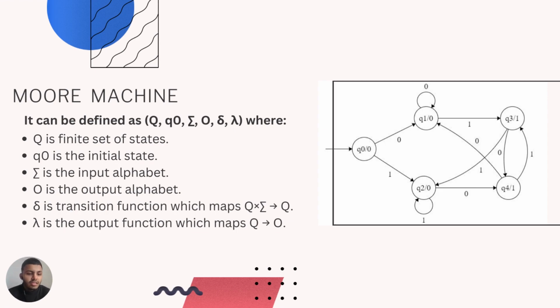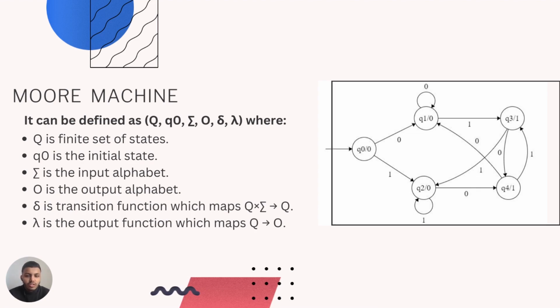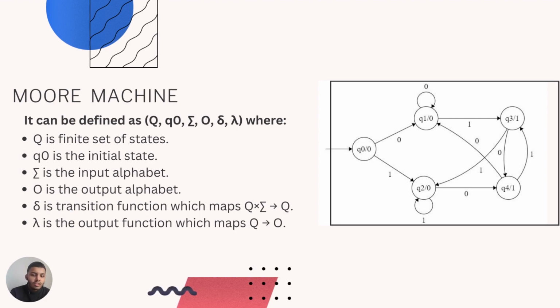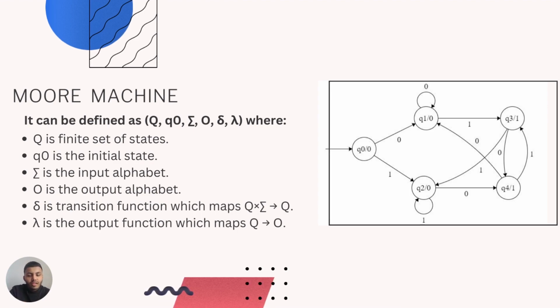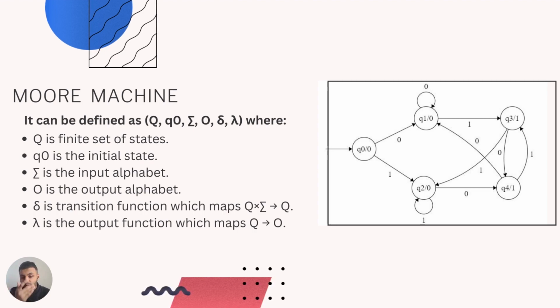As we can see in the diagram of a Moore machine, there is an input state, and in every state there is an output. Like in the first state, Q naught slash 0 is written. So 0 is the output of the state. Then Q naught goes to Q1 on a transition 0, and as soon as it reaches Q1 there is an output 0. So the state defines the output.